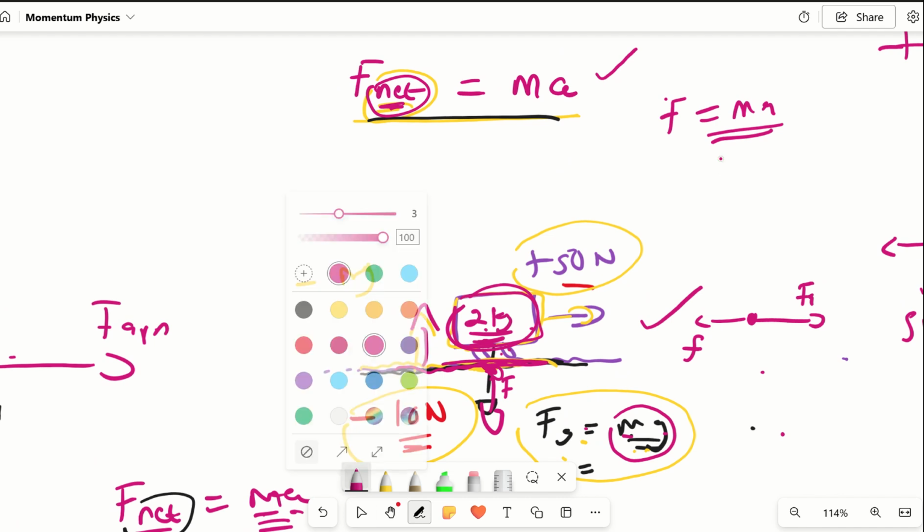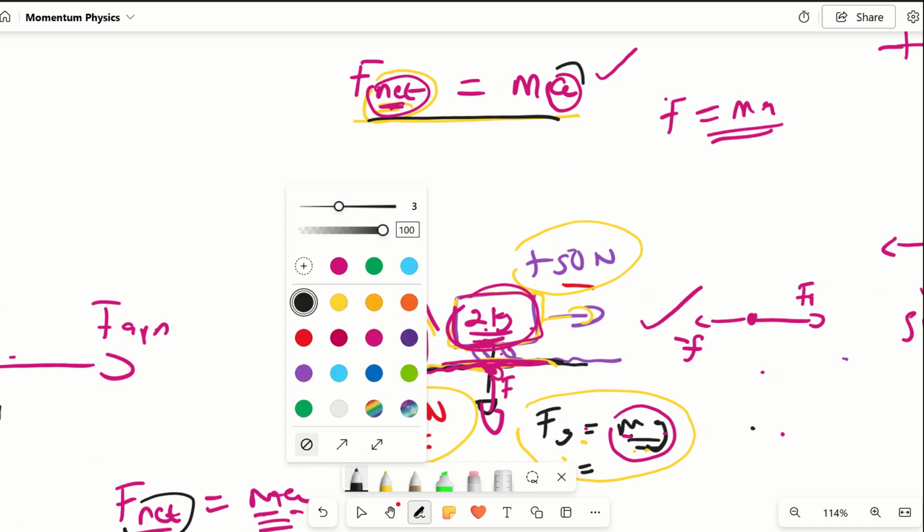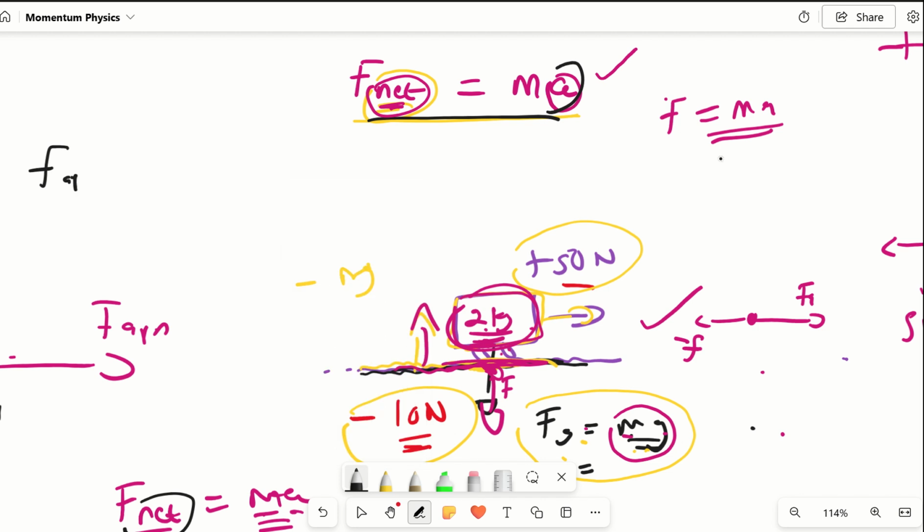I forgot to clarify it. So we're going to go, they're looking for acceleration. The question says find the acceleration in this situation. You're going to go F net, right? F net includes force applied plus frictional force plus force of gravity plus normal force equal to mass, which is 2 kg, times a. We're looking for acceleration, right?